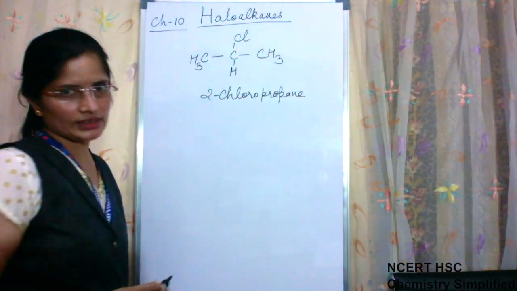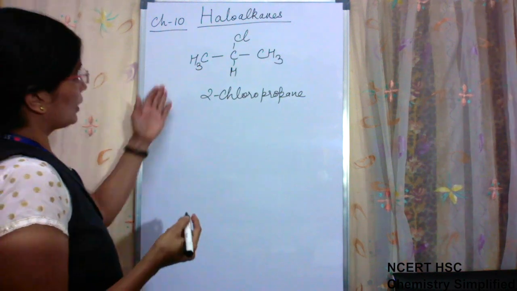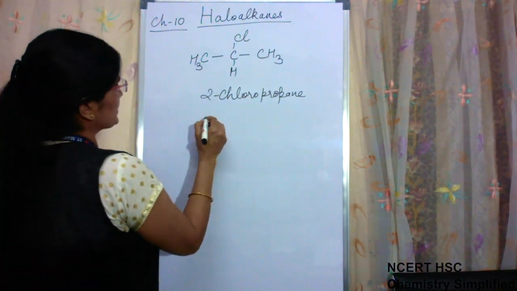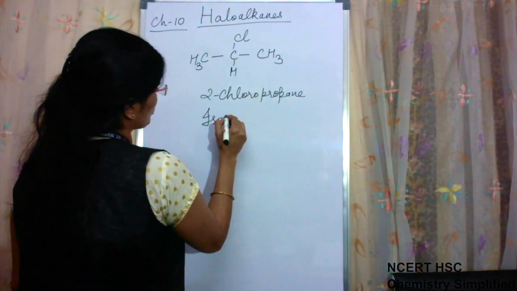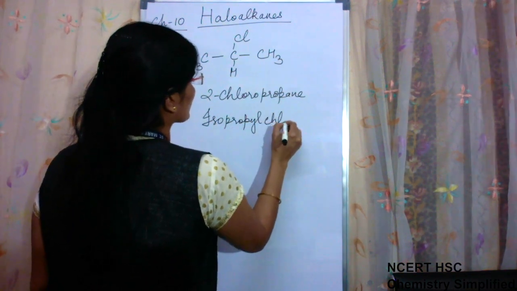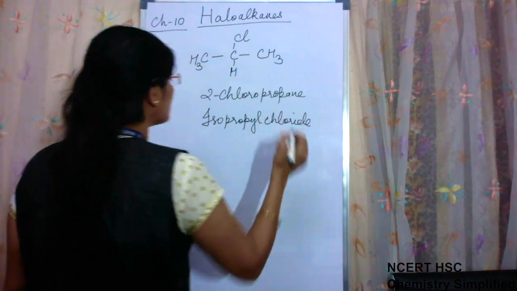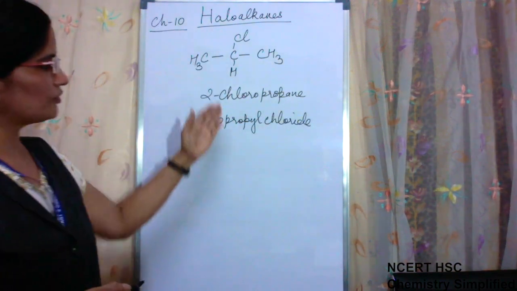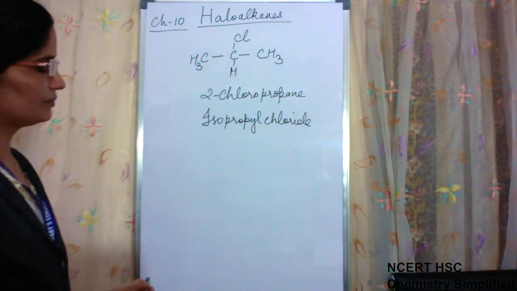We have all done it. But in common nomenclature, this is also known as isopropyl chloride, which must be known to us, that the common name of this is isopropyl chloride.